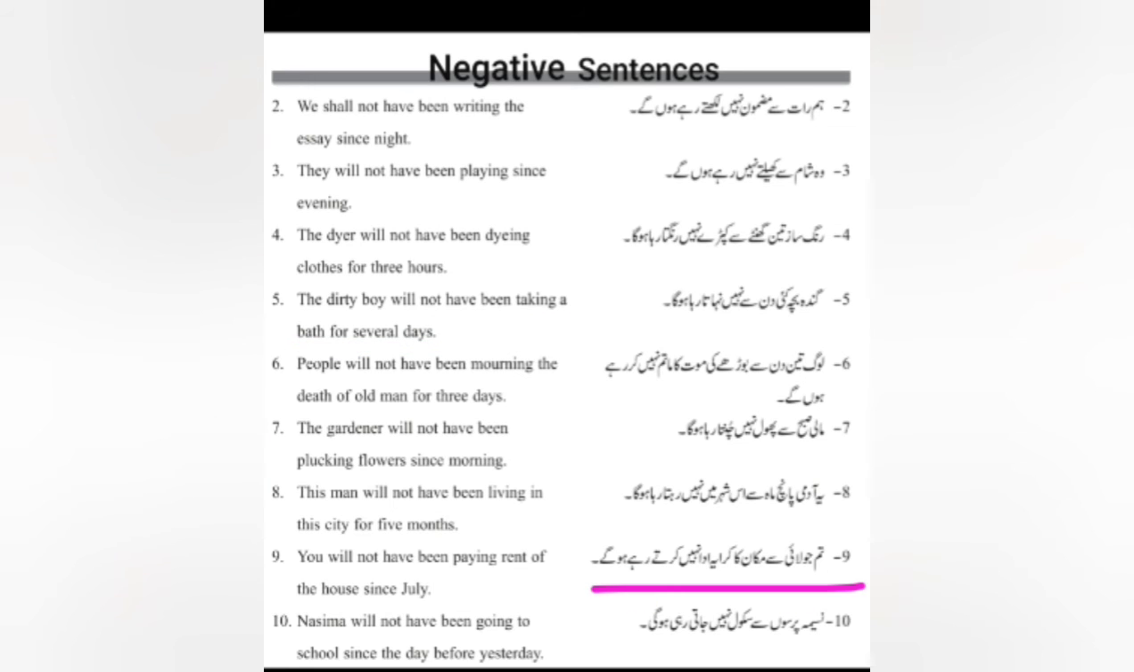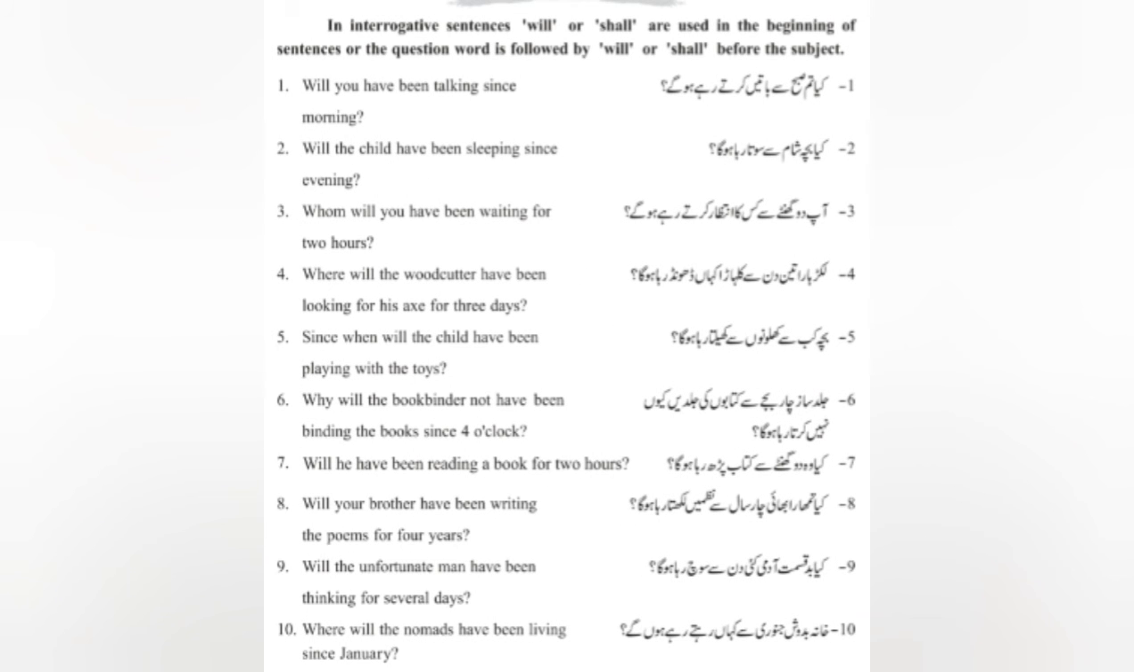तुम जुलाई से मकान का किराया अदा नहीं करते रहे होगे. You will not have been paying rent of the house since July. नसीमा परसों से स्कूल नहीं जाती रही होगी. Nasima will not have been going to school since the day before yesterday. Parsoon will be translated as the day before yesterday. The complete phrase will be added. Now let's move to the interrogative sentences exercise, that is exercise number 3.